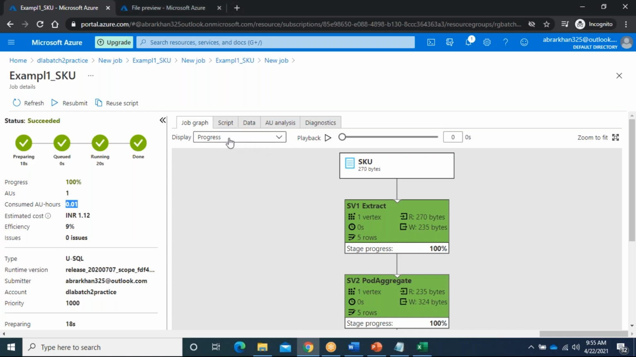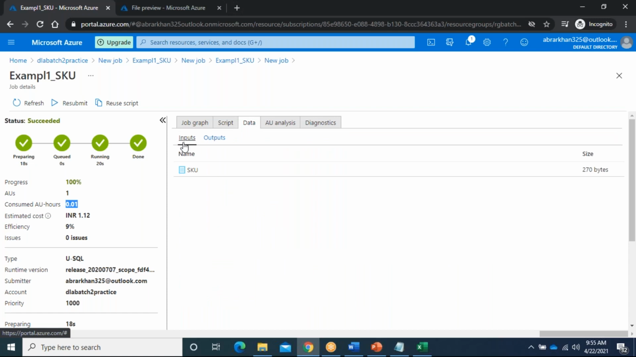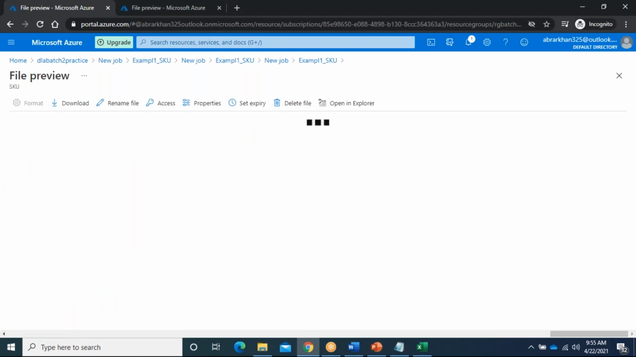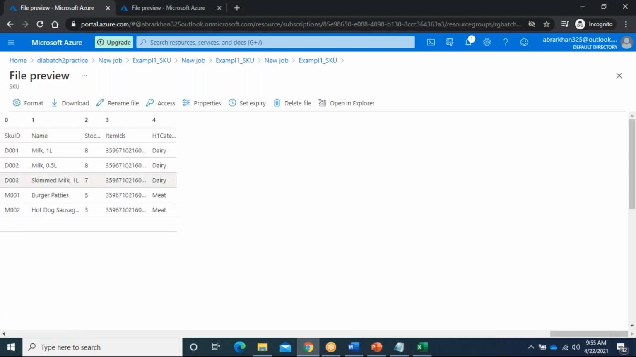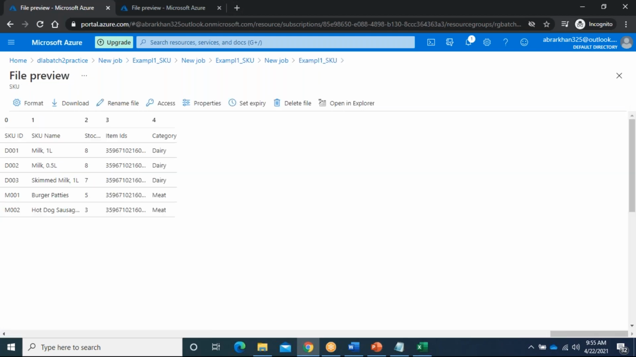Now if you go to here, this is the script. What script we have executed will show you. And if you go to data, it will show you what is the input file, what is the output file. Here in the input file SKU, this is the original file, SKU whatever it may be. And if you go to this one here, this is the output file. Here you can see the column names, SKU ID, SKU name. I transformed it. This is a very simple basic transformation.